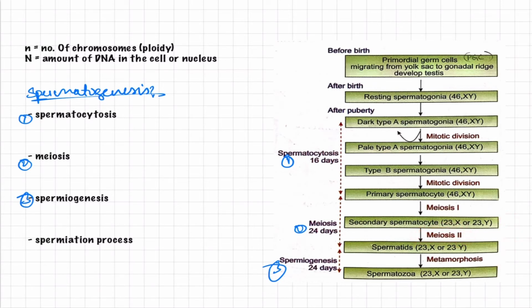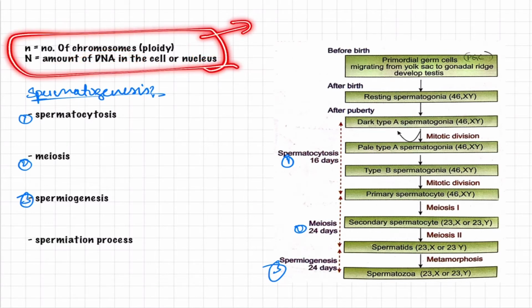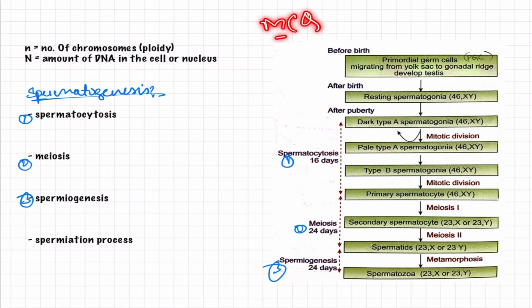Why? Because if you go in depth and learn what meiosis is, you will definitely note that meiosis 2 is similar to mitosis. That is the reason why there is no reduction of chromosome number. So then what does capital N indicate? Capital N indicates just the amount of DNA in the cell. This is an important topic usually asked in MCQs, and many students get confused and neglect these points.